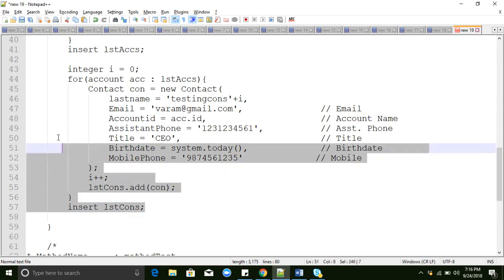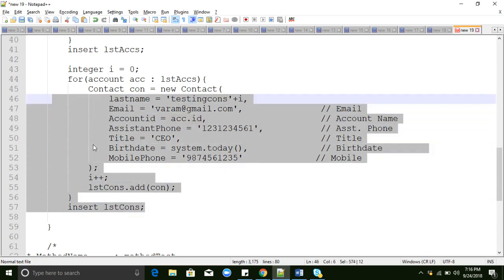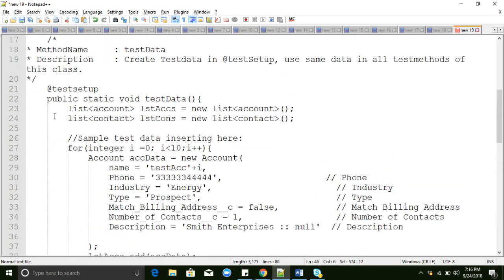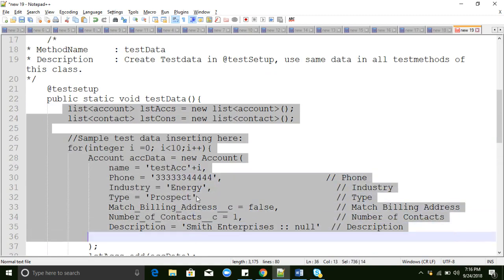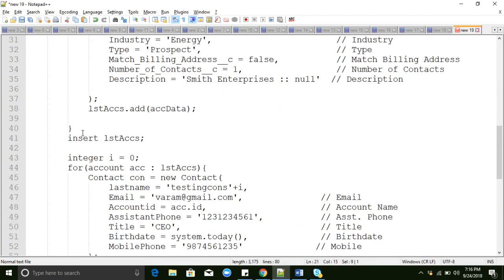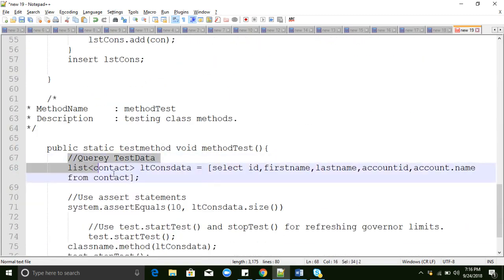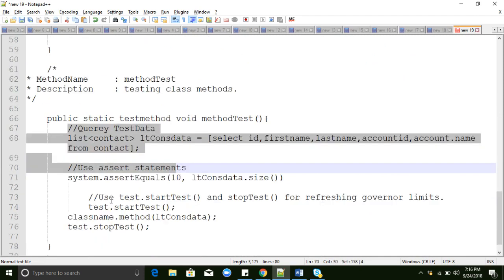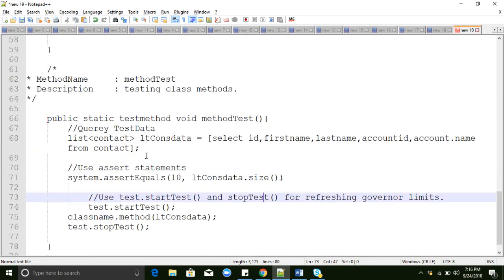This test data will not be available for the other test classes. So we will create all the test data in the test setup annotation. Then we can query the test data here, and we can pass it to the methods or anything.